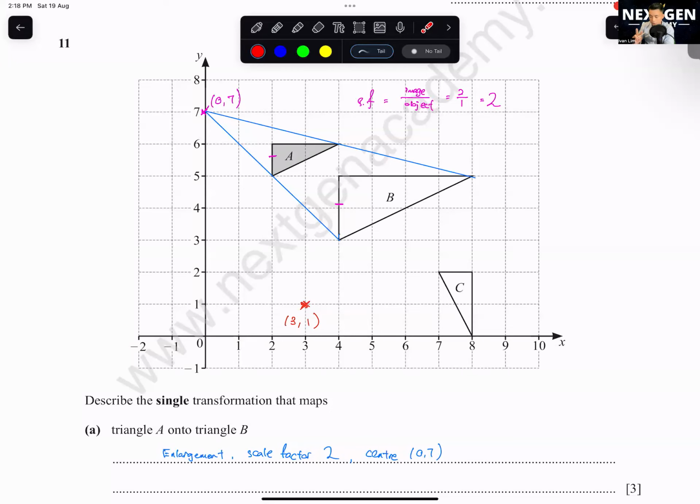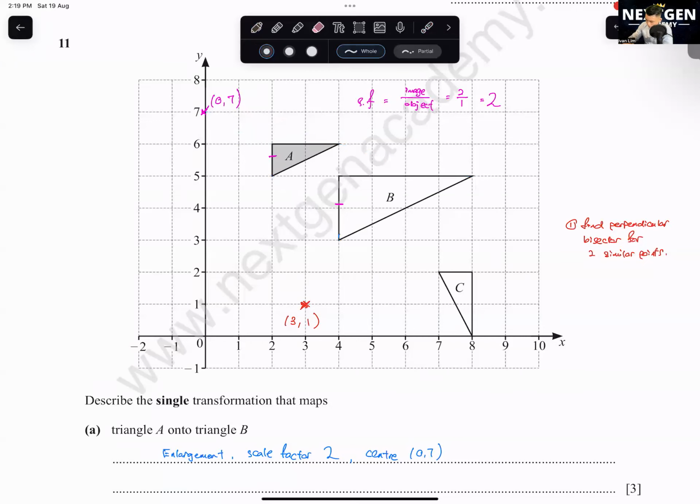The second method is a bit more tedious. You all write down the steps for this one. The first thing that you need to do is you find the perpendicular bisector for two similar points. Mine over here is a bit harder to explain because it is a bit hard to see. I'll erase this one first. You all see here. Two similar points means, let's just take this and this.